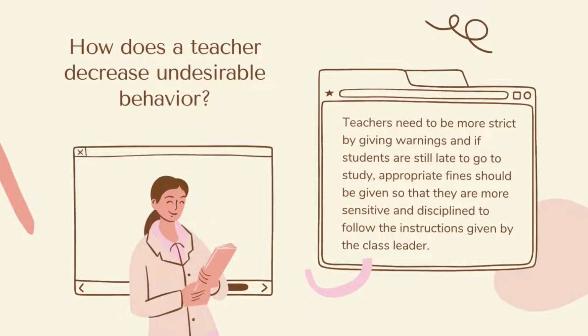Question number 2: how does a teacher decrease undesirable behavior? The answer is, teachers need to be more strict by giving warnings, and if the students are still late to study, appropriate fines should be given so that they are more sensitive and disciplined to follow the instructions given by the class leader.